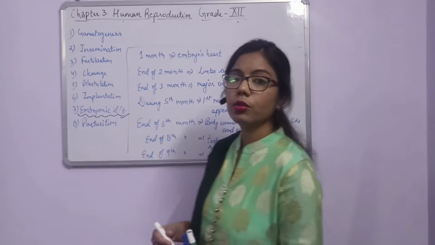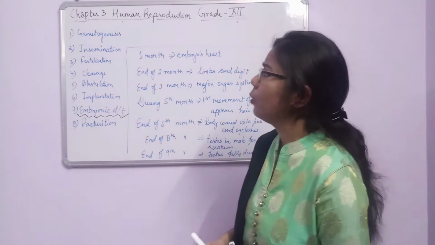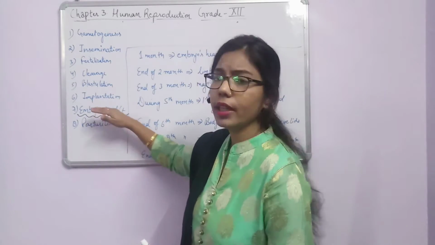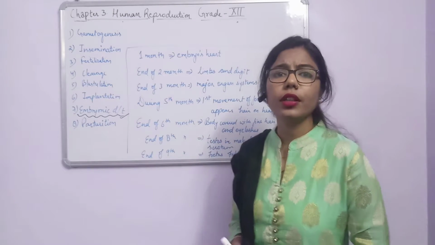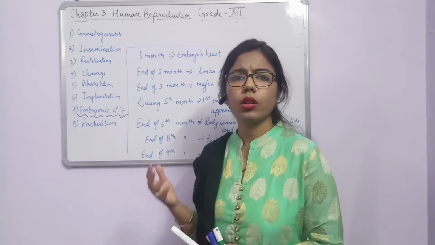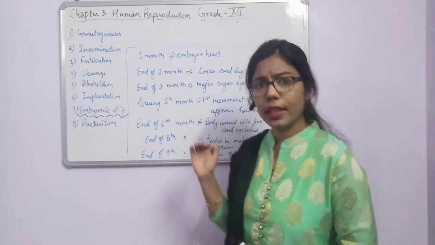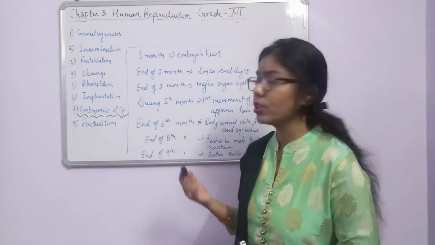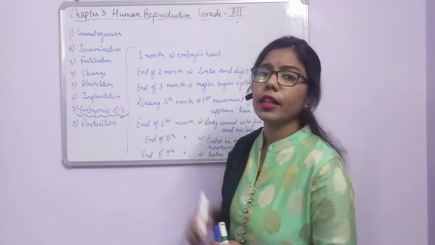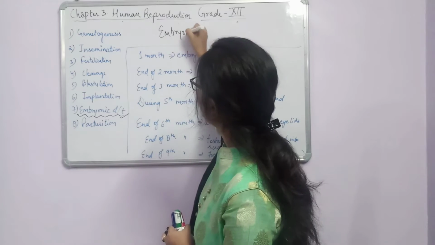So today we are going to continue the previous lecture of chapter 3, human reproduction. Out of these events of reproduction, we have covered up to embryonic development. In embryonic development, what we have done is the formation of two types of cells, outer and inner. The outer cell forms what? Trophoblast for the implantation of the blastula. As for the innermost cell, what is it responsible for? For the differentiation, and due to this differentiation, what happens? This embryo undergoes differentiation.